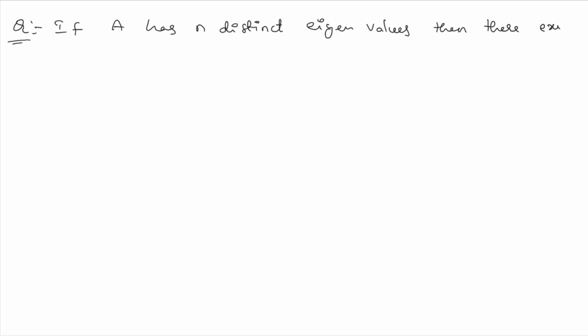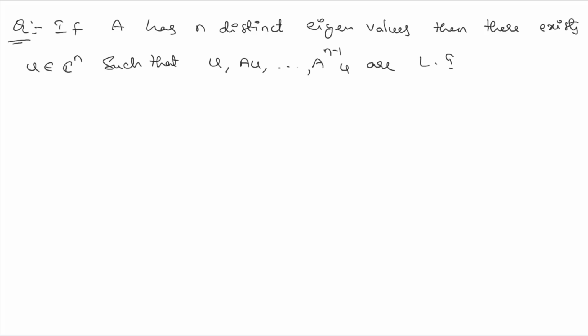So again we find, the given statement is: if A has n distinct eigenvalues, then there exists u in C power of n such that u, Au and so on A to the power of n minus 1 u are linearly independent.